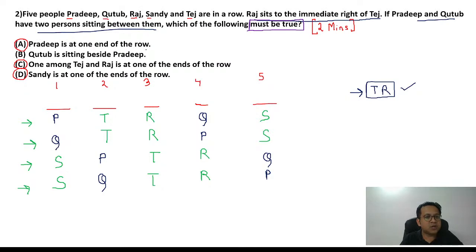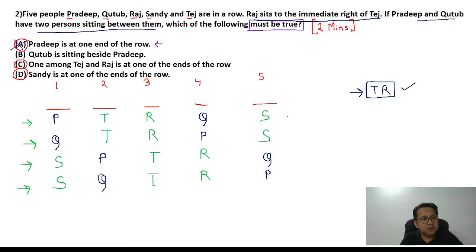So let's start. Option 1: Pradeep is at one end of the row. Is it? In scenario 1, Pradeep is at one end of the row. But in scenarios 2 and 3, Pradeep is not at one end of the row. Remember, must be true means it has to be true in all cases. Scenario 2, no. The moment you see it is false in scenario 2, you don't have to check further. You're going to say option A cannot be the answer.